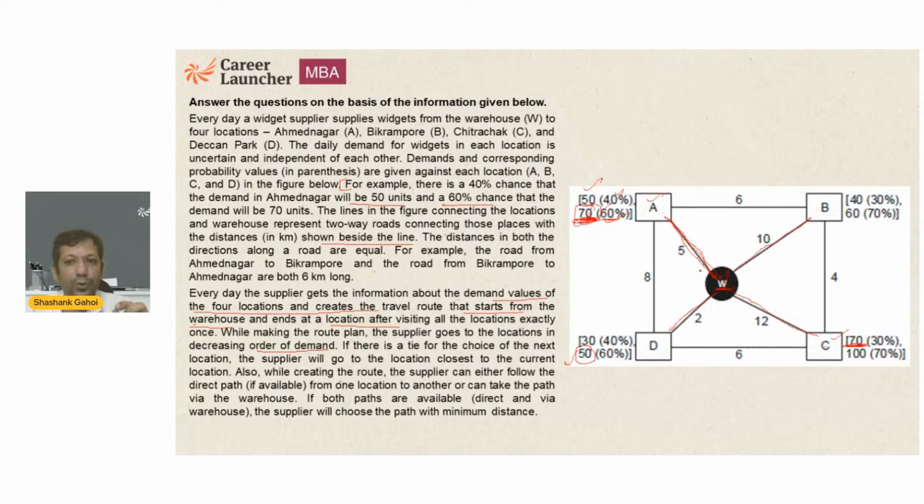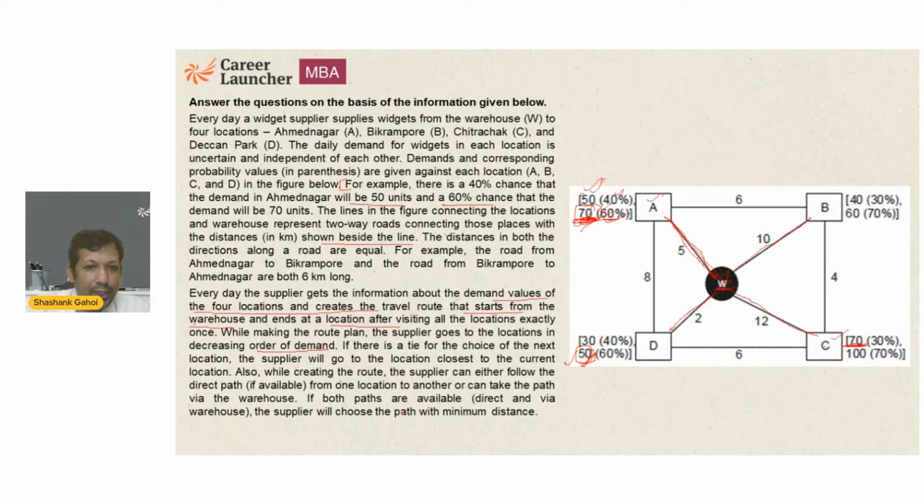He goes to the closest place first, then to the next place. If it is 70 here and 50 there, then even though that distance is 2, he is still going to go to Ahmednagar first, then to Deccan Park later. Now, if this demand is 50 and this demand is also 50, then he is going to go to D first, then to A. And this is what it says.